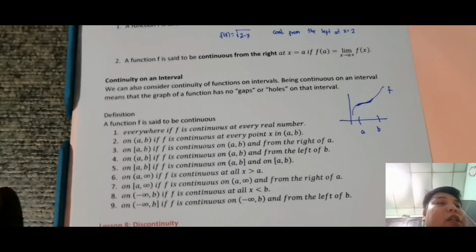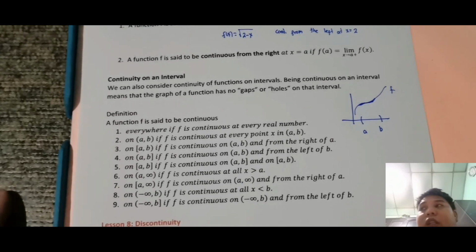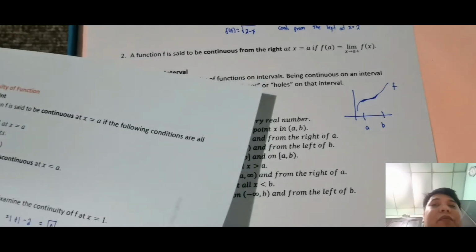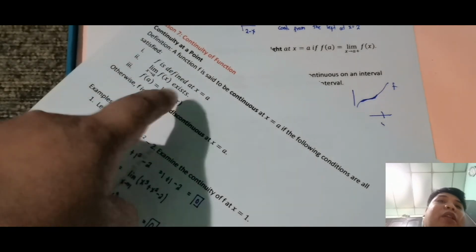So, magpuproceed tayo sa next topic, which is all about discontinuity. So, magagamit ko pa rin yung continuity at a point. So, magagamit ko pa rin yung tatlong yan doon sa discontinuity.